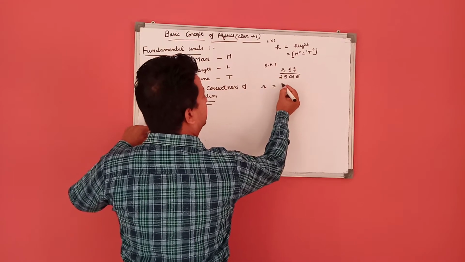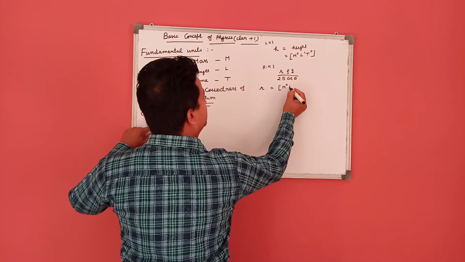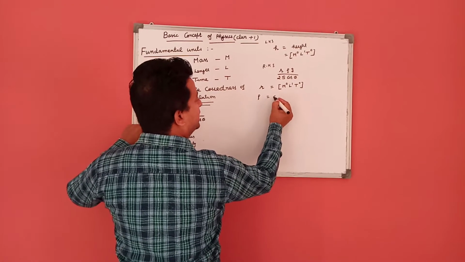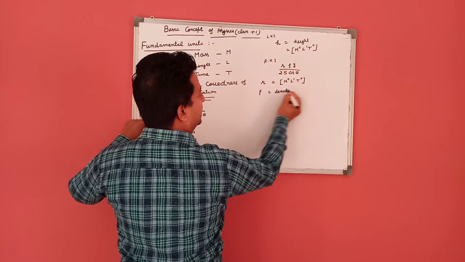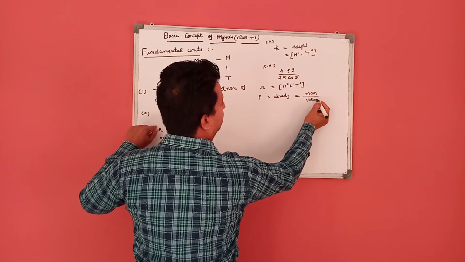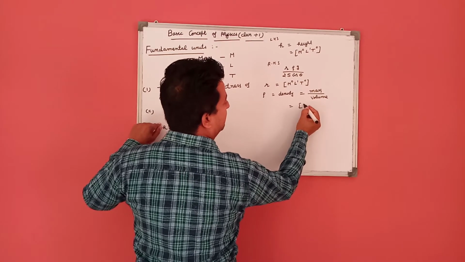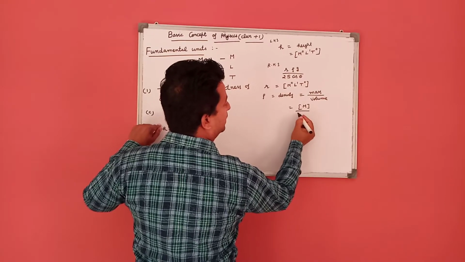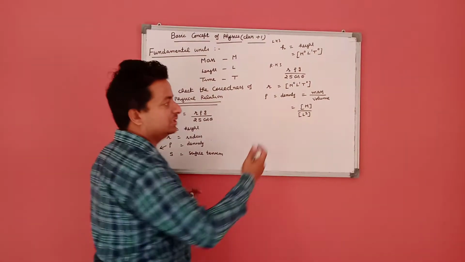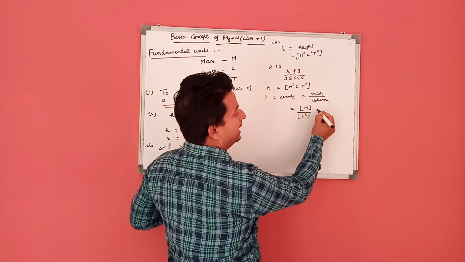R is called radius, it has the dimensions M0 L1 T0. Rho is called density. Density is equal to mass per unit volume. Mass is M, volume is length into breadth into height, which has the dimensions of length. This means L into L into L, L cube.